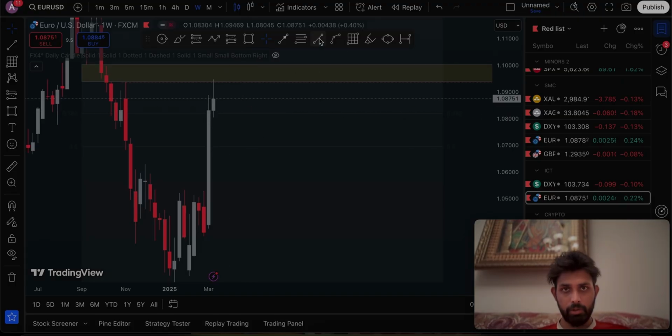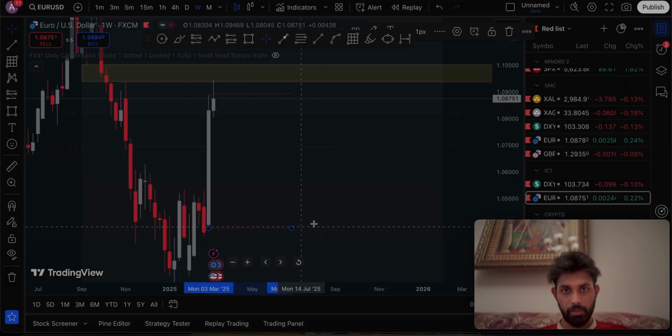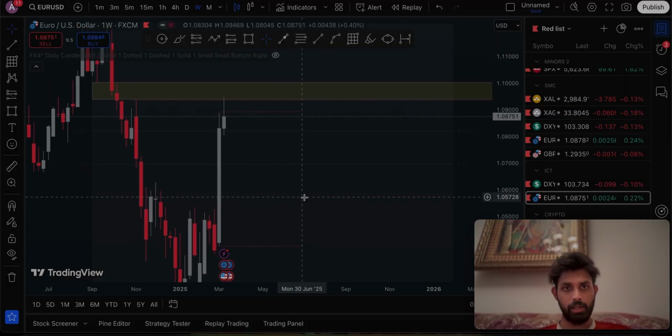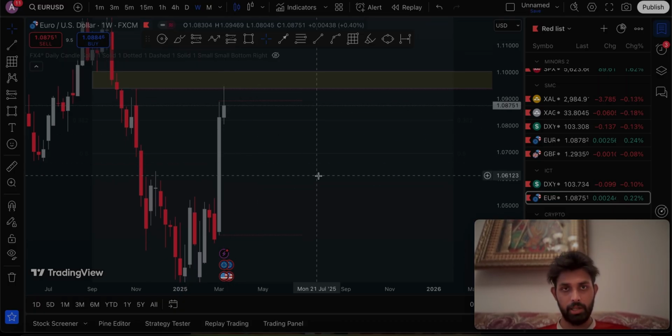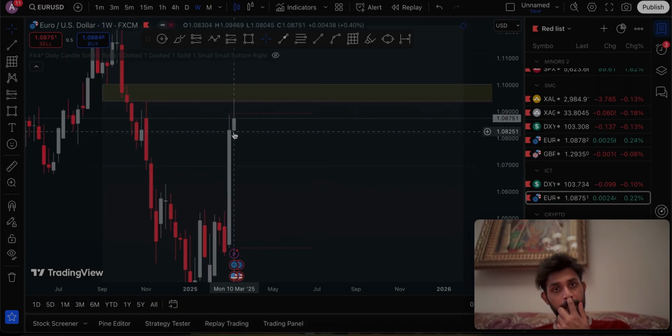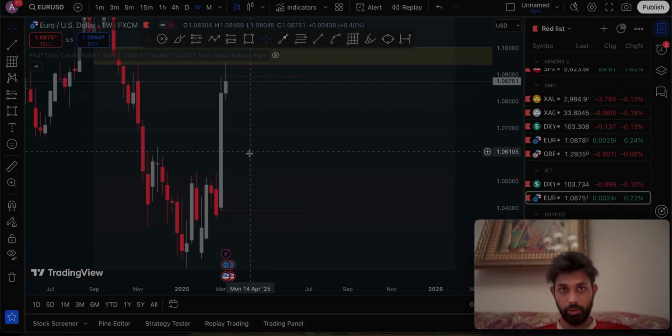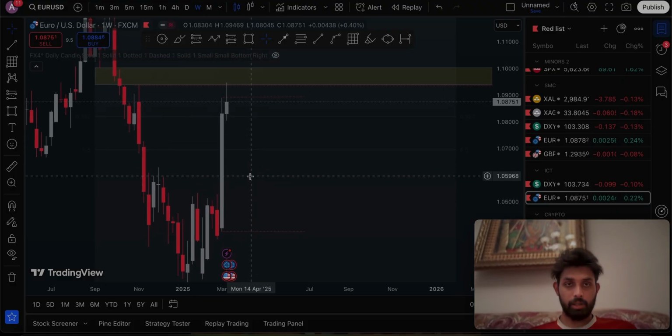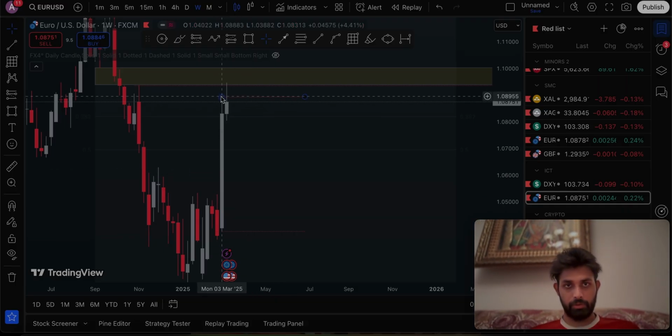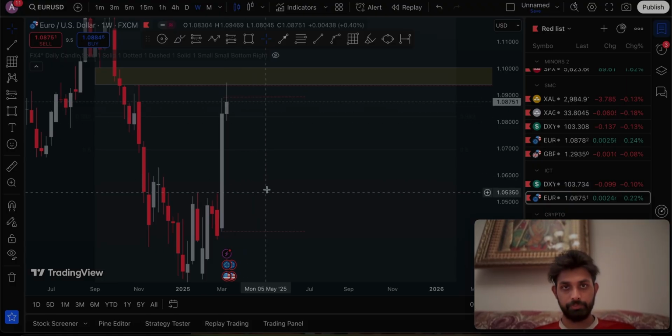What the first week did was, it's a range, we consider it a CRT candle range. I'll make a separate video on this as well. It is a range, price is in a range. Next week price opened low, went high, tapped into the key level, taking out all the liquidity from here, and closed inside the range. So it will most probably be a 3 candle model. First is accumulation, manipulation, and expansion.